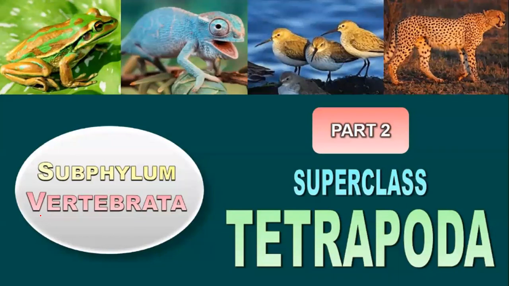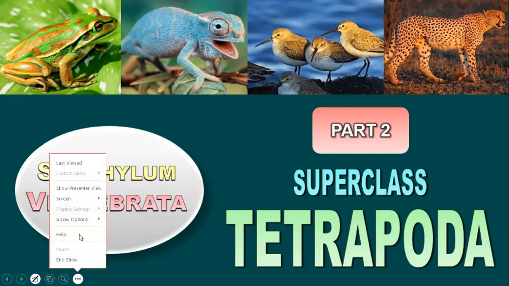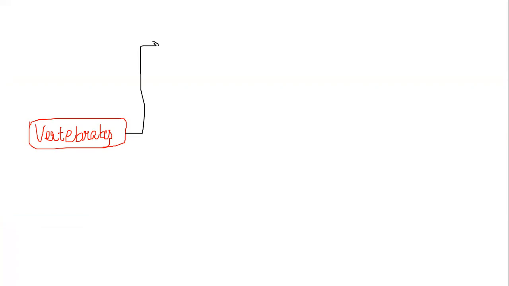So let's get going with this chapter of subphylum Vertebrata, superclass Tetrapoda. In the last class, we have already learned this. Once again, let me remind you, vertebrates can be mainly classified into 2: Agnatha and Gnathostomata.